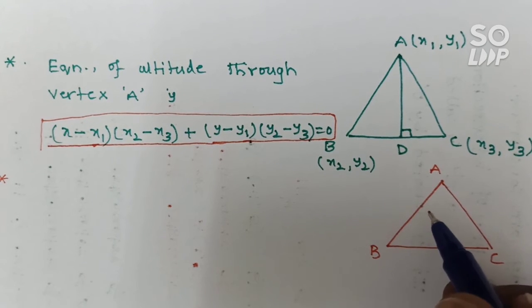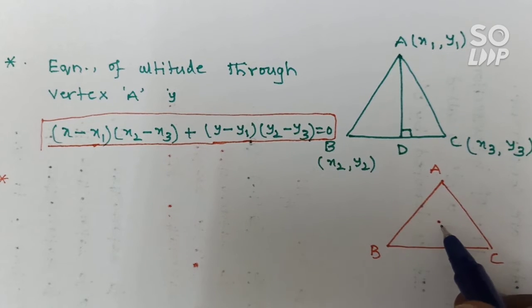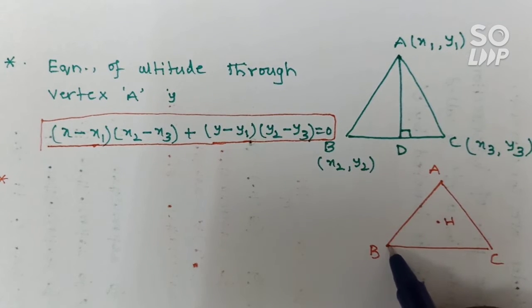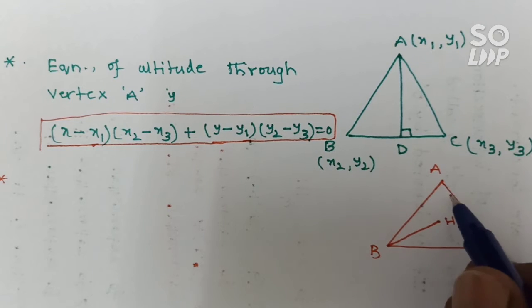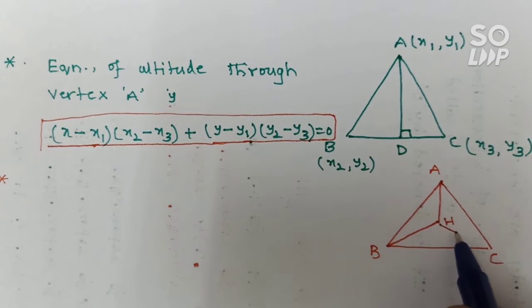Actually, in the definition, what I denoted as orthocenter O, here instead I am taking H. By joining that orthocenter with all the vertices, you have three triangles.